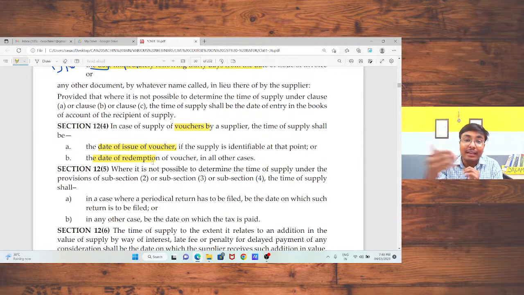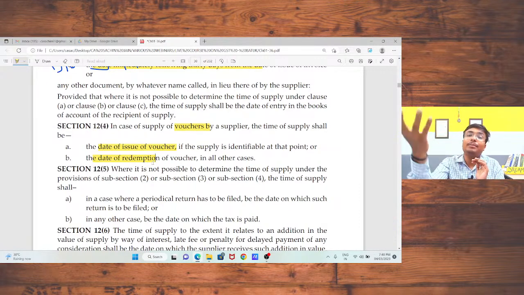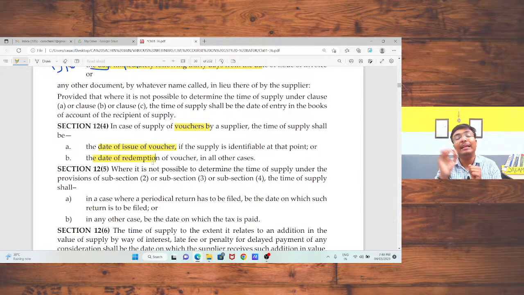But take the next situation: if Reliance says that on this voucher on your next buying you will get something, so the product is not identifiable, in that case the time of supply will be redemption of that voucher, because on that day I will know what is the value which I have received. So for that purpose that time will be the time of supply in case of voucher. Sir, this is a very basic thing, this term is very basic, hence I am not going into detail.